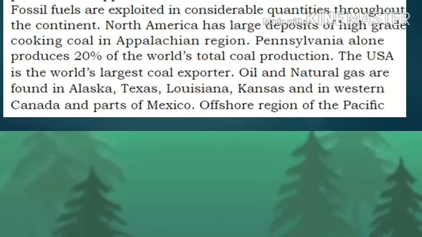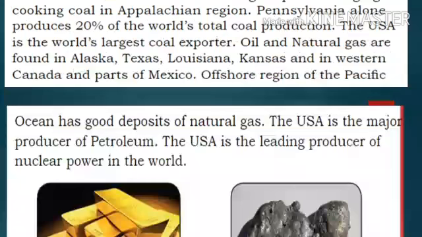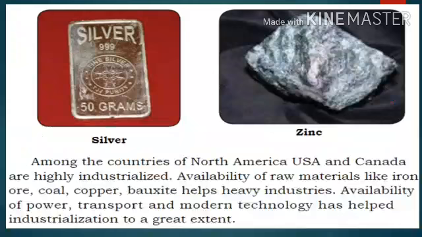Remember, students, oil and natural gas are found in Alaska, Texas, Louisiana, Kansas, western Canada and parts of Mexico. The offshore region of the Pacific Ocean has a good deposit of natural gas. The USA is the major producer of petroleum, and the leading producer of nuclear power in the world.